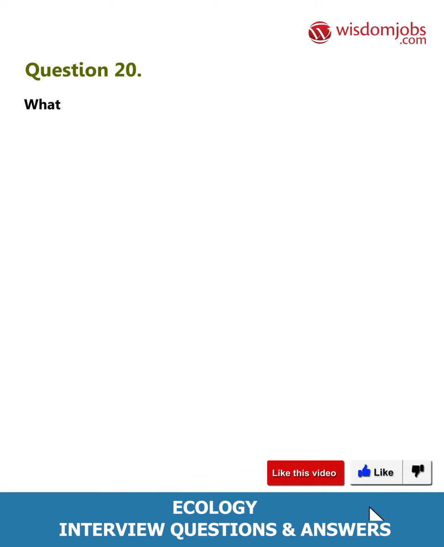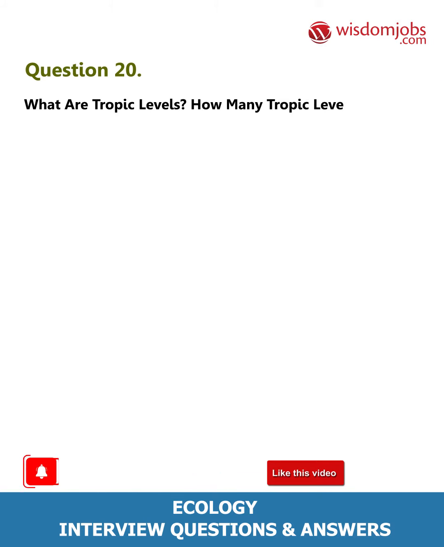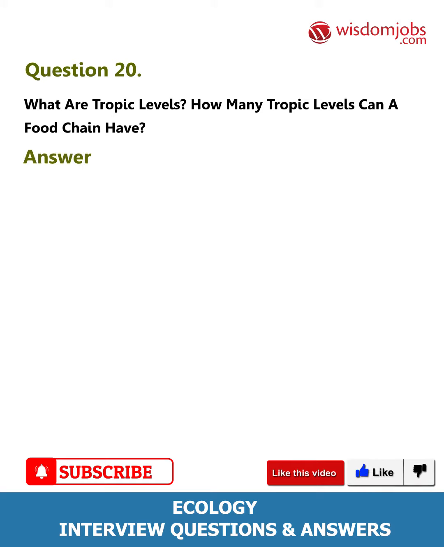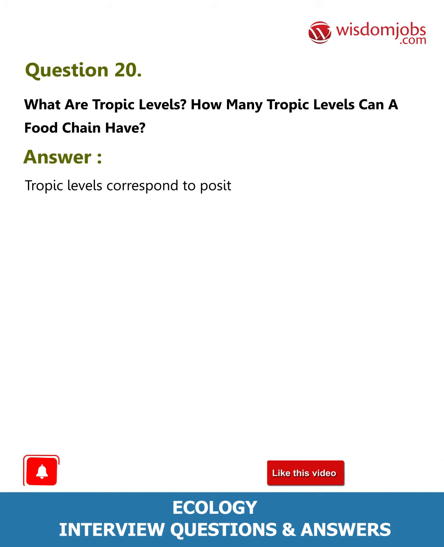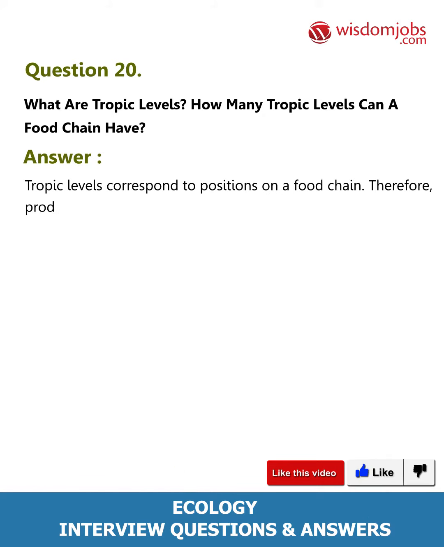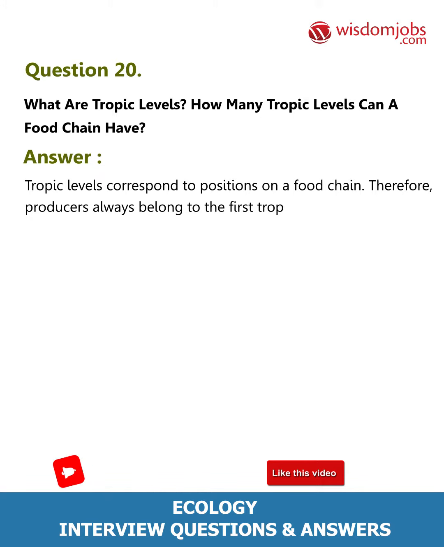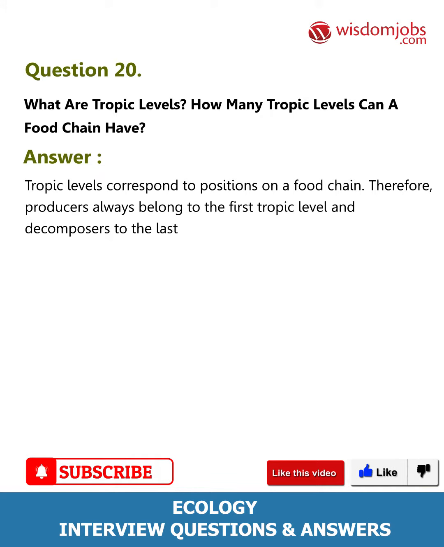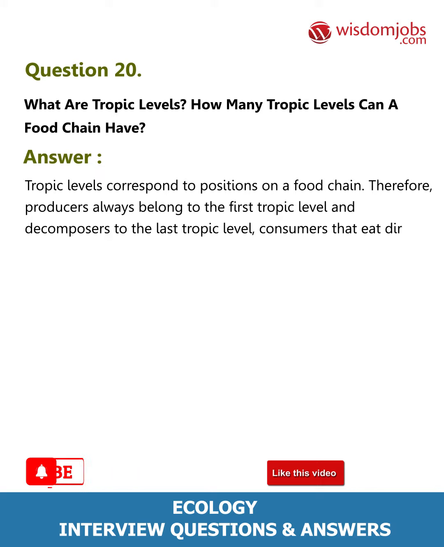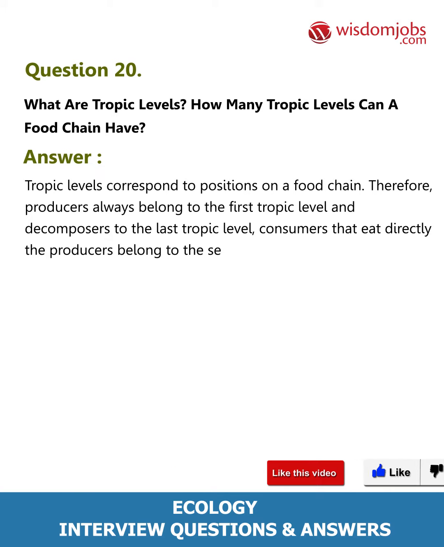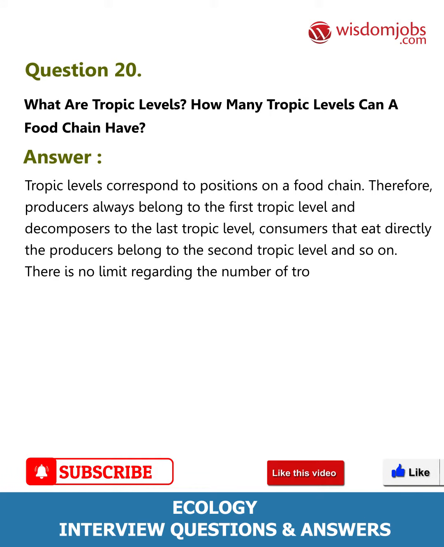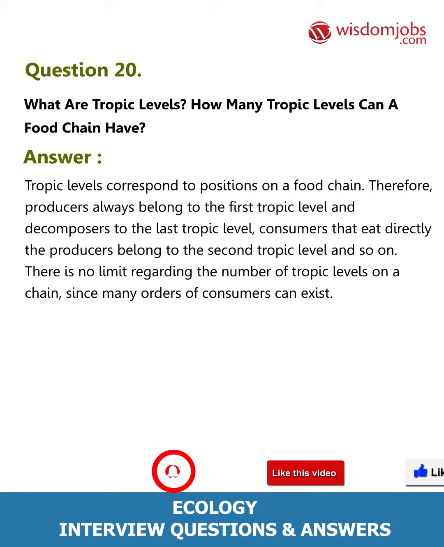Question 20. What are tropic levels? How many tropic levels can a food chain have? Answer. Tropic levels correspond to positions on a food chain. Therefore, producers always belong to the first tropic level and decomposers to the last tropic level. Consumers that eat directly the producers belong to the second tropic level, and so on. There is no limit regarding the number of tropic levels on a chain, since many orders of consumers can exist.